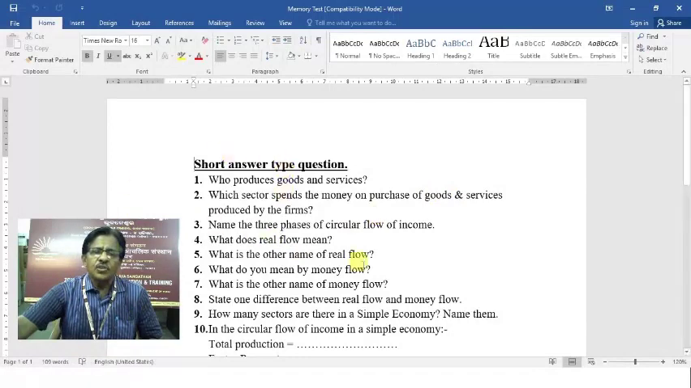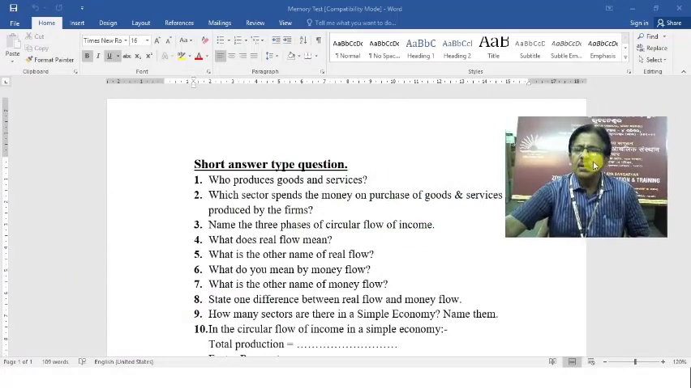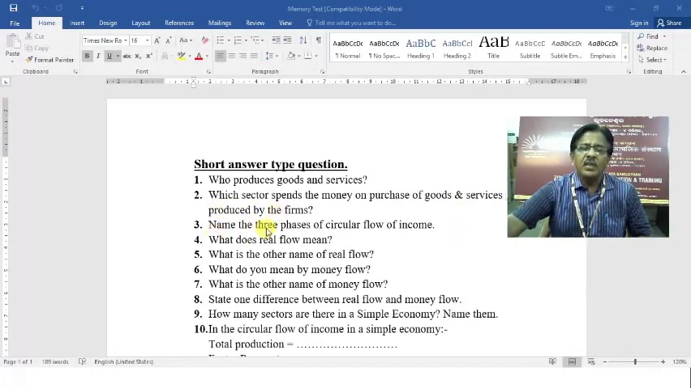There is a questionnaire. So I request you to open your notebook and write down the answer to these questions. The short answer type question may be one word or one sentence. Who produces goods and services? Which sector spends the money on purchase of goods and services produced by the firms? Name the 3 phases of circular flow of income. As soon as you see the question, you write down the answer in your notebook.